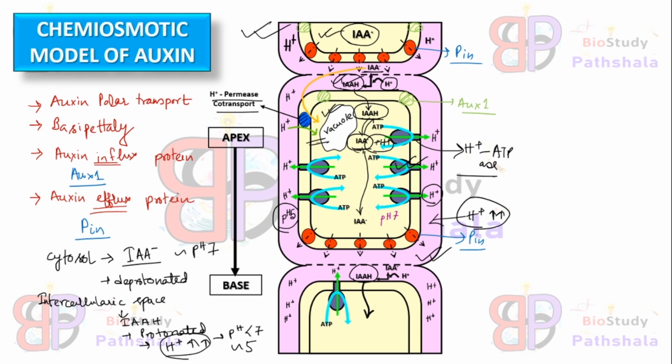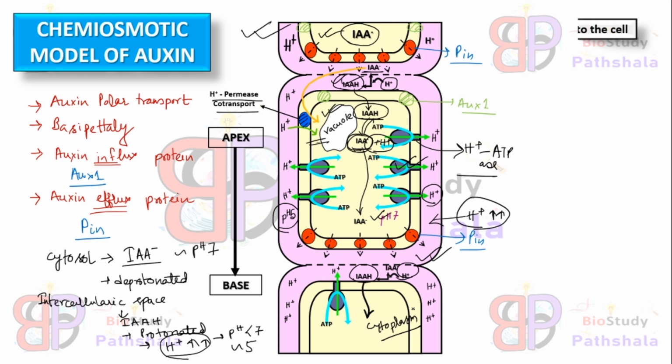After this dissociation, IAA minus again moves out from this cell by the PIN protein and again enters the intercellular space and again combines with H plus ion to form IAAH, and this IAAH again diffuses directly into the next cell's cytoplasm. That is how the transport occurs.